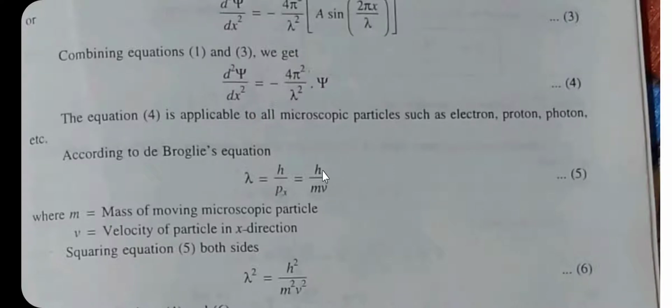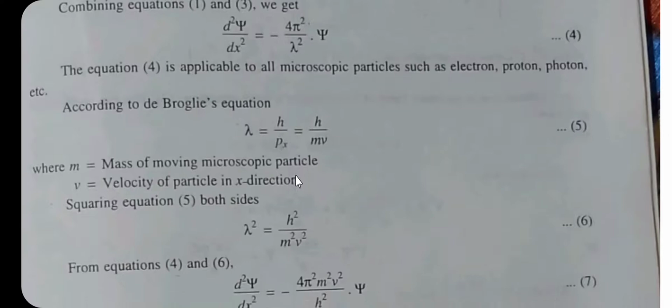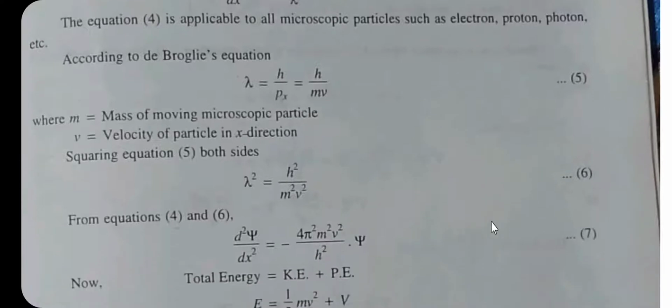h is the Planck constant, m is the mass of the moving microscopic particle, and v is the velocity of the particle in the x direction only. So, this is equation number 5. Squaring equation 5, we get equation 6, that is lambda square equals h square divided by m square v square. So, by squaring equation 5, we get equation 6.